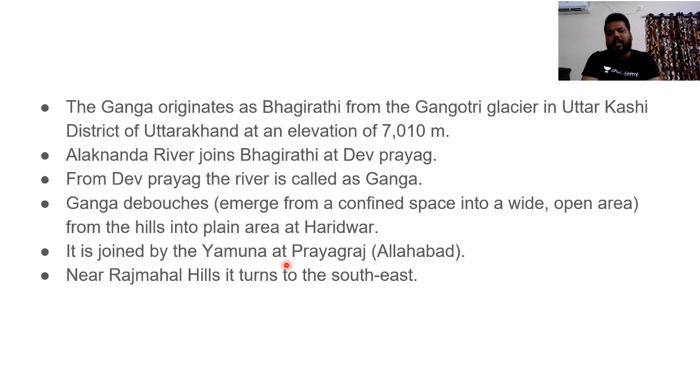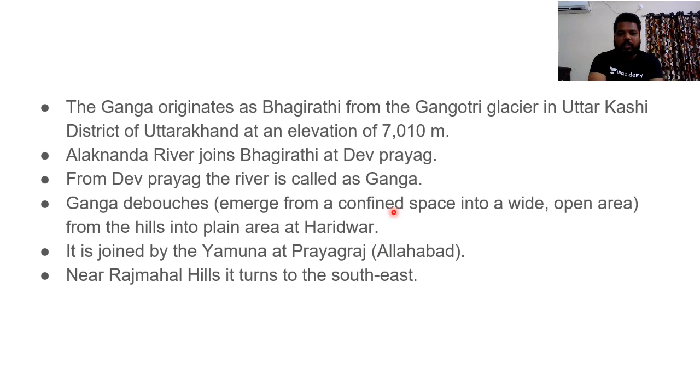Once it has entered the plain regions, near Haridwar, the Ganga river starts moving onto an open or plain area. Before that, it has very narrow valley-like structures. One more important point: it is joined by the Yamuna River. The Ganga River, after moving further, is joined by the Yamuna River at Allahabad, clear.